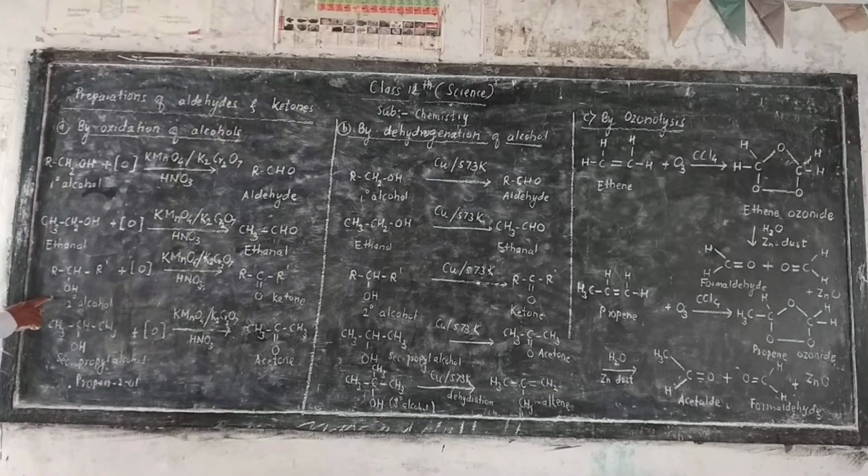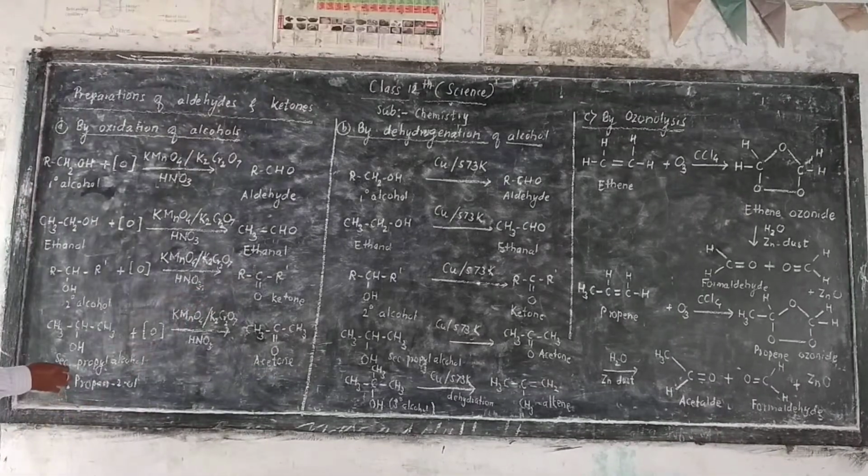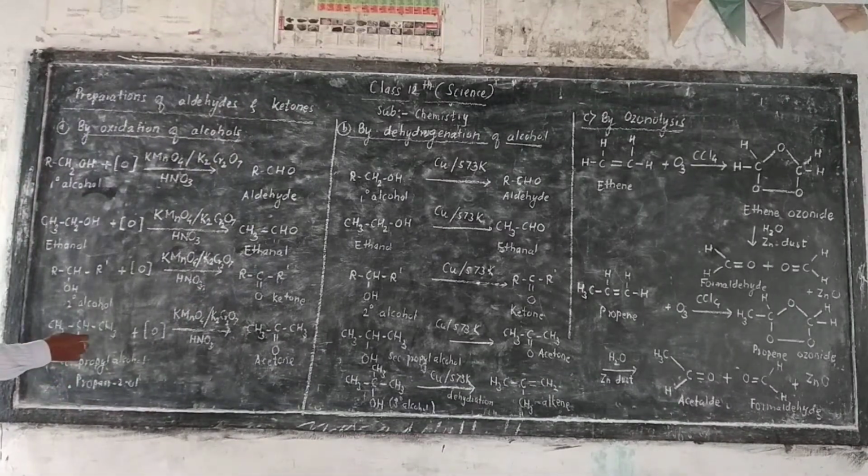Then secondary alcohol. Secondary alcohol on oxidation in presence of potassium permanganate or potassium dichromate in acid like nitric acid will produce ketone. Example is secondary propyl alcohol whose IUPAC name is propan-2-ol.